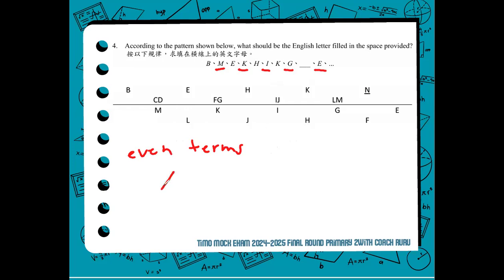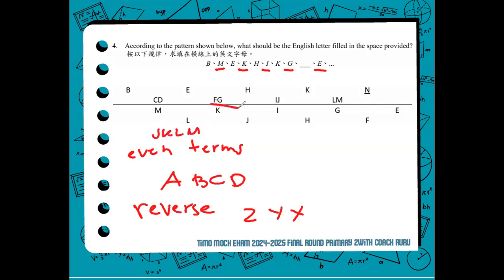When we say reverse, instead of A, B, C, D, in reverse they are Z, Y, X. Right? Z, Y, X. So from L, the reverse from M is L, K. So J, K, L, M is the correct one, but we are in reverse, so it's M, L, K, J.